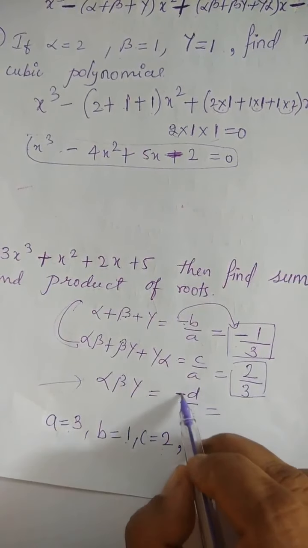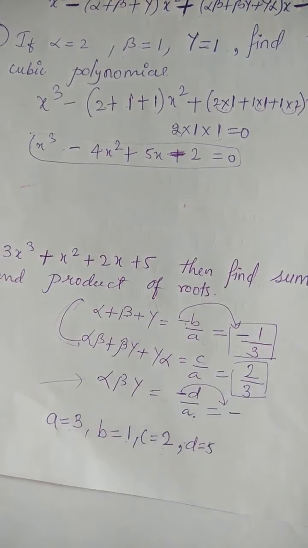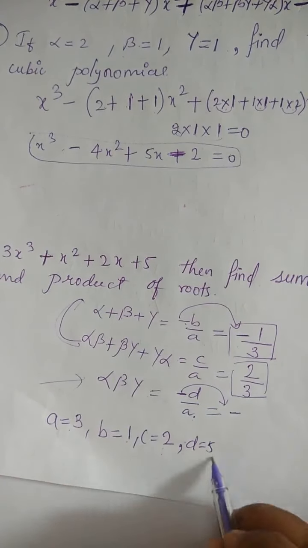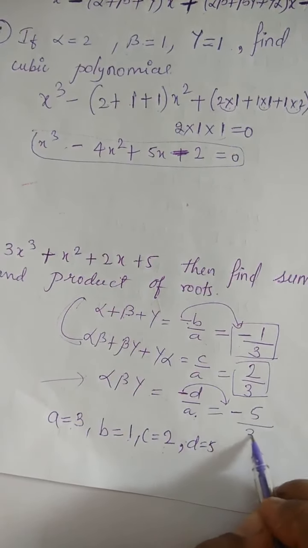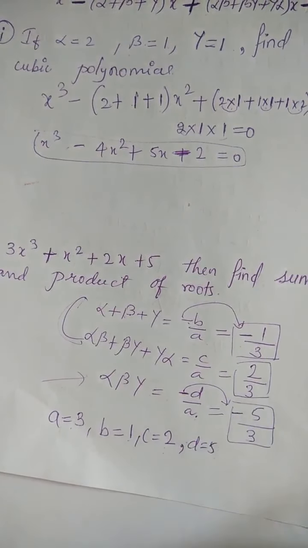And minus. Again this minus sign, write as it is here. Then d value is given as 5. Then here a value is 3. So we got minus 5 by 3.